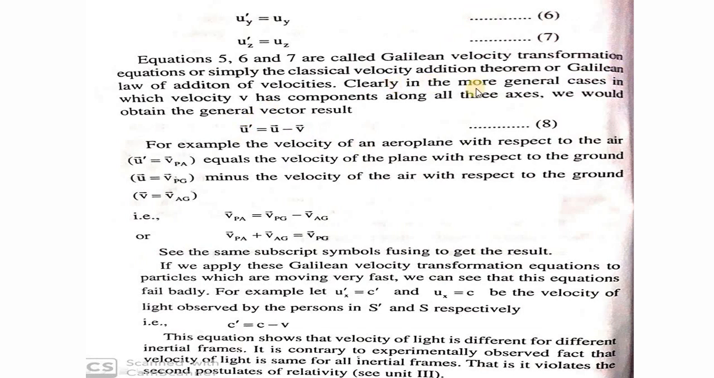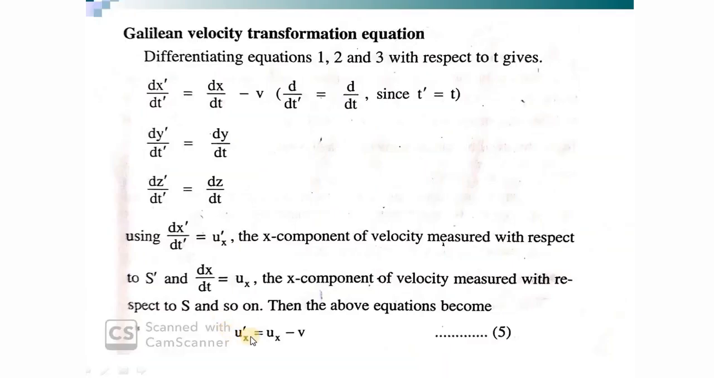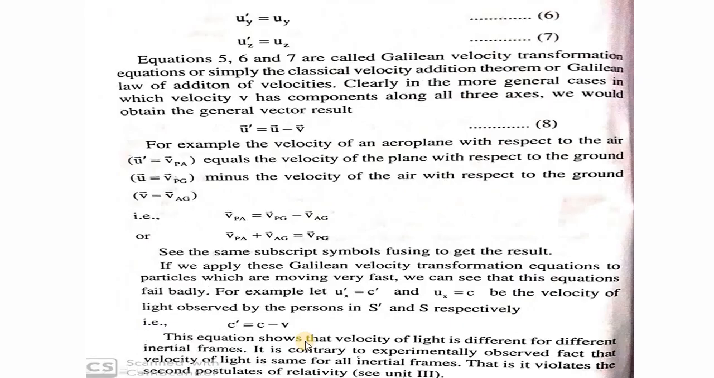Or clearly, in more general form, how can I write? Removing the subscript of x here, u prime is equal to u minus v. I can write it this way: vector u prime is equal to u minus v, in a more general form, in which velocity v has components along all three axes. And here we have assumed a constrained case where the motion is along the x direction only.